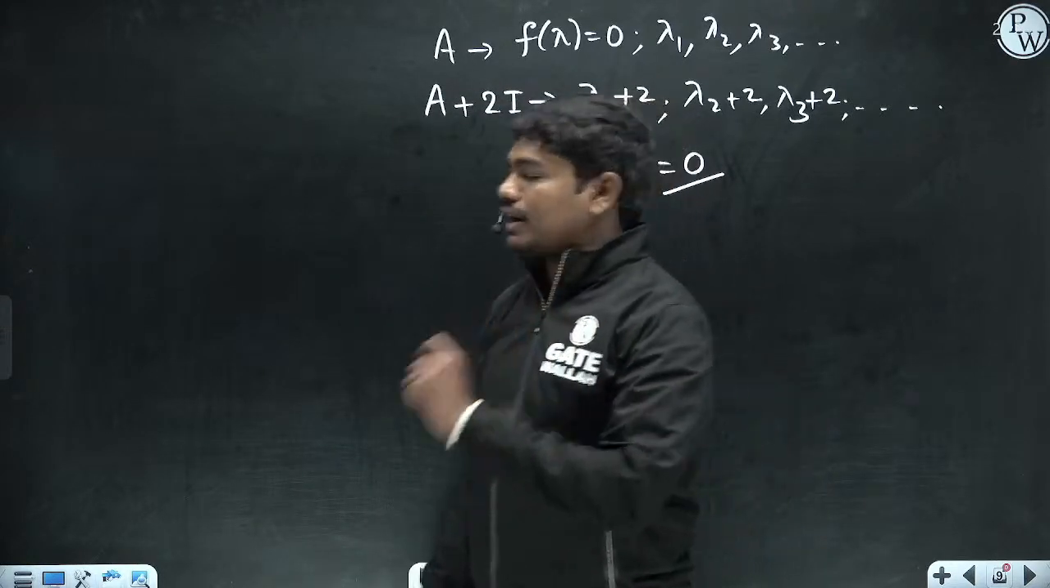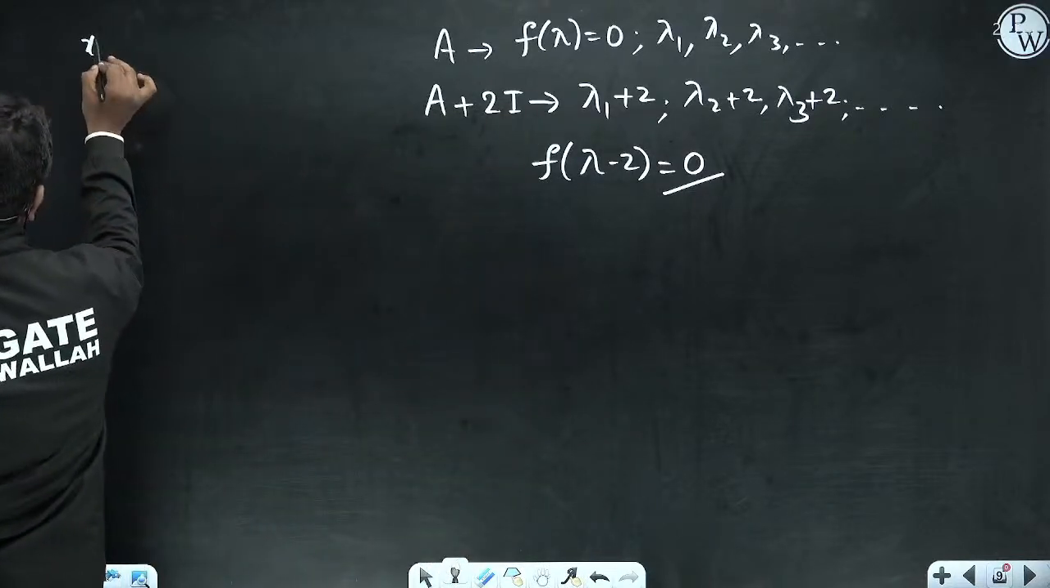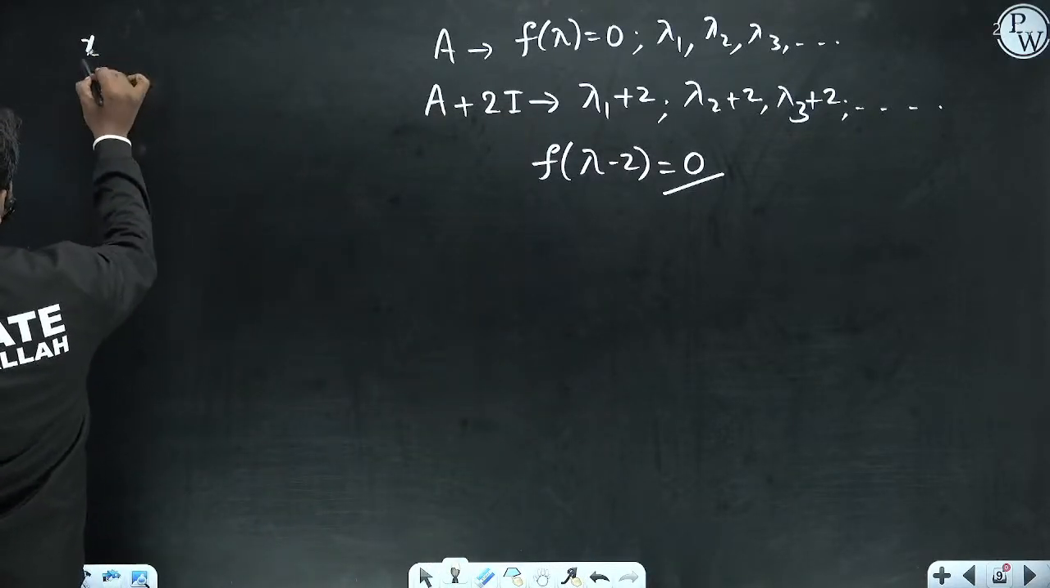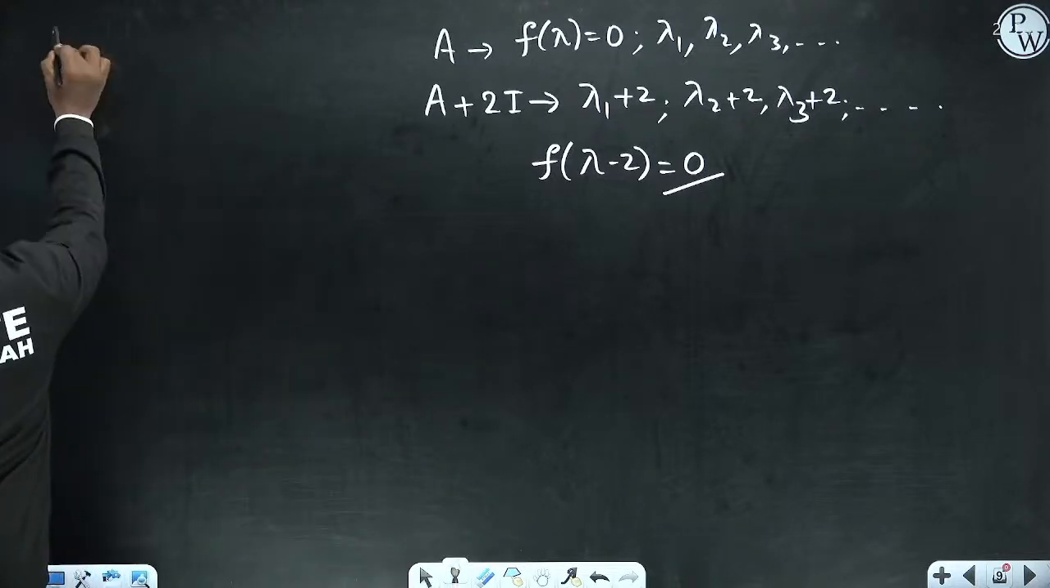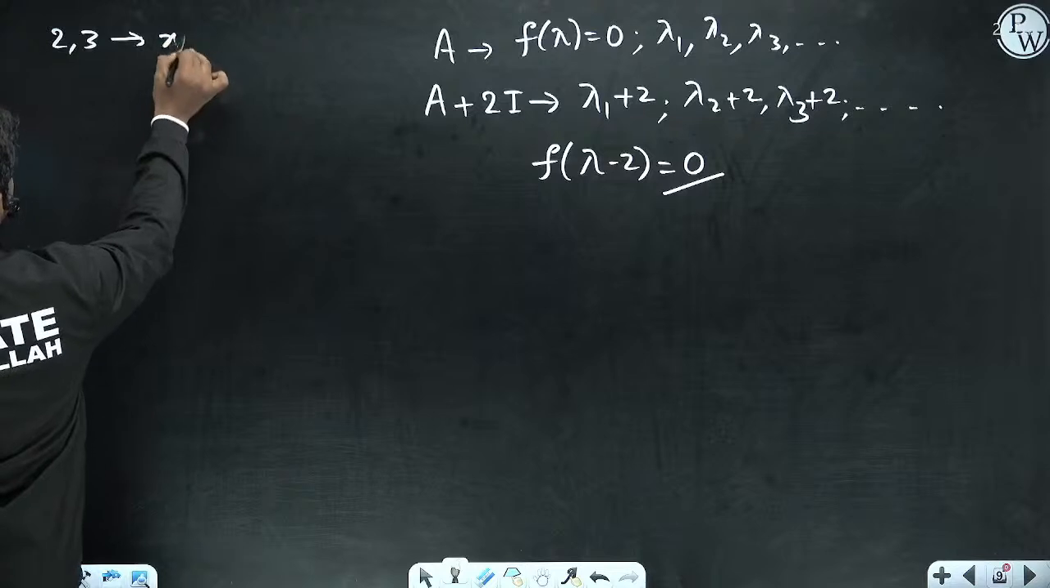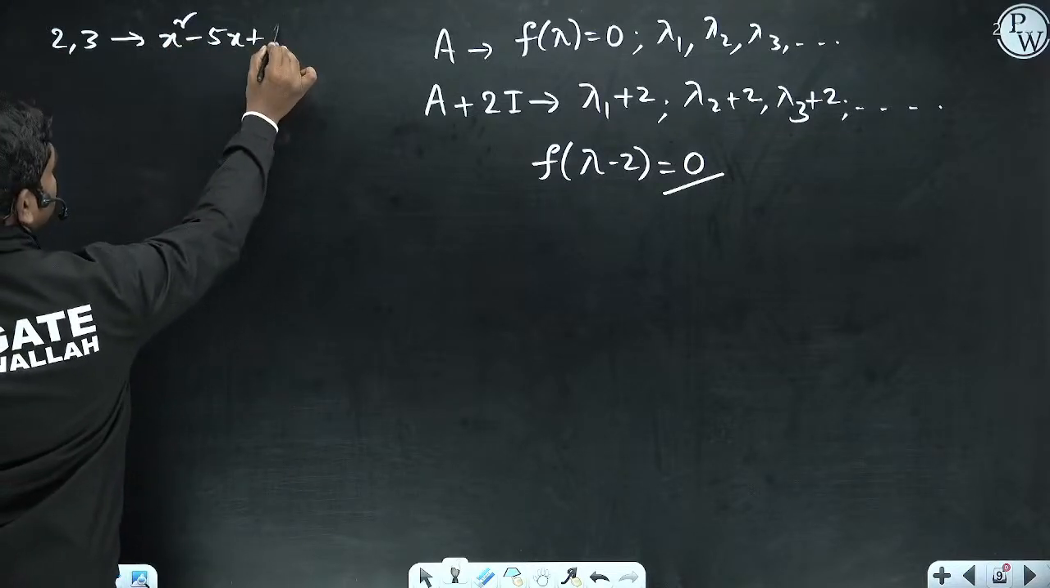Look, I'll give you one hint. Let us suppose you have roots, for example. Let us suppose you know that 2, 3 are the roots of an equation, the equation is x square minus 5x plus 6 equal to 0, right?